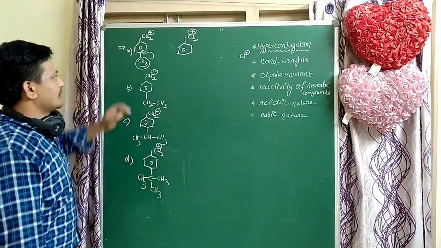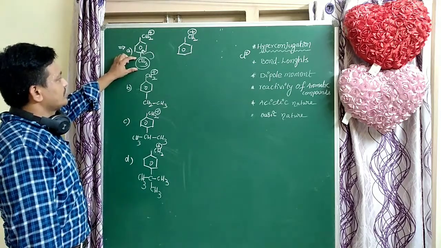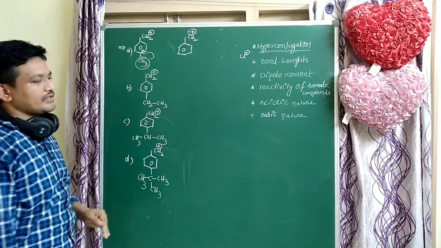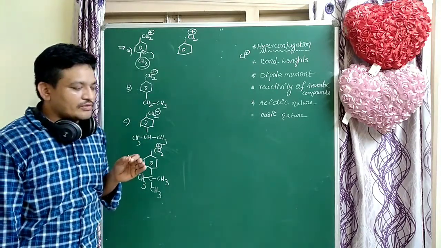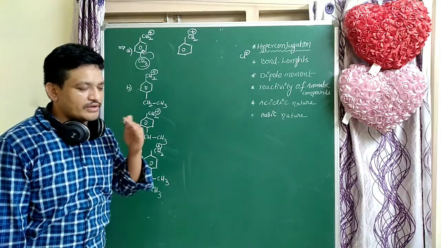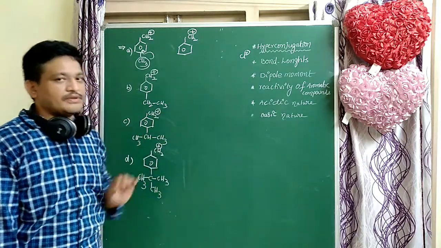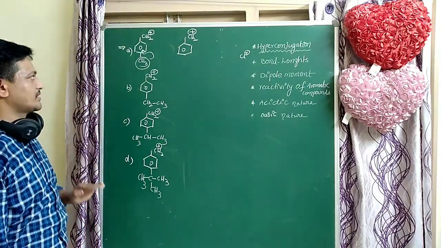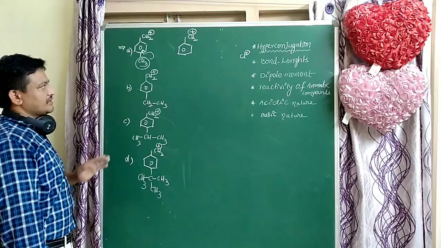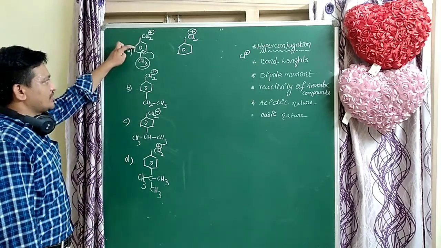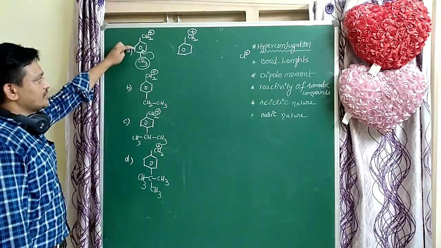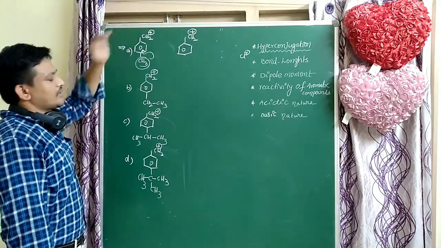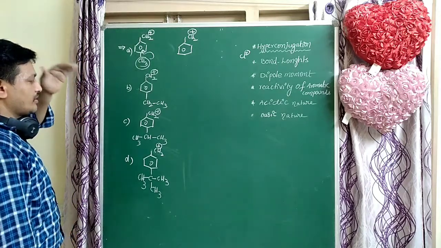In the case of the methyl group, this is the most stable compared to the rest. Why? Because more electrons are donated to the ring due to hyperconjugation. How many hyperconjugations are there? Three alpha hydrogens, so three hyperconjugations. Due to hyperconjugation, the ring is involved in resonance, which increases the stability of the carbocation.